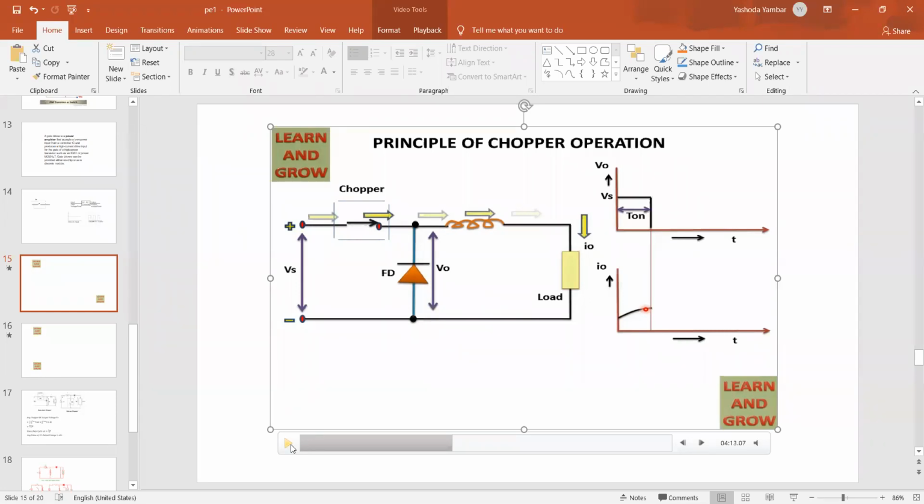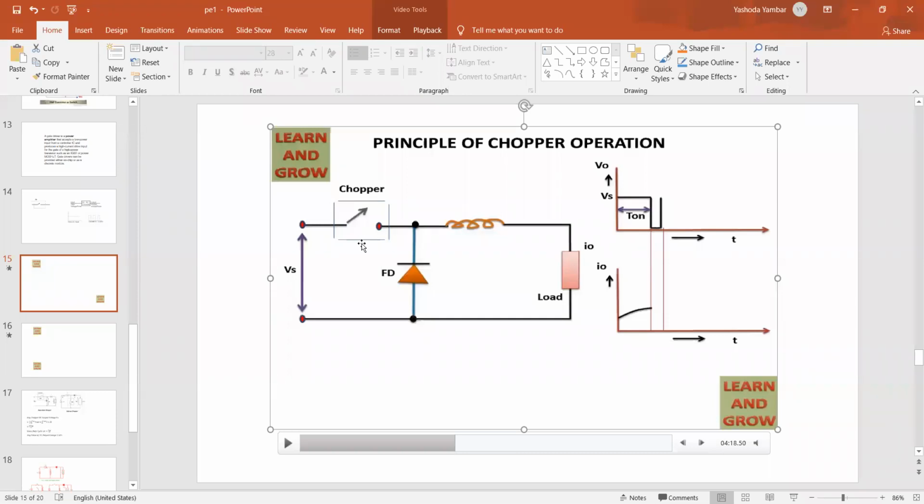Now we'll go for case 2. If anybody wants case 1, I'll repeat once again. You can unmute and ask. Okay, right. Now what is case 2? Case 2, let us finish. Now imagine the chopper is turned off. So why do I have to turn off the chopper? It depends upon the requirement, whatever the product you are developing.